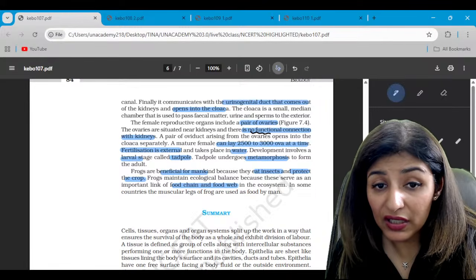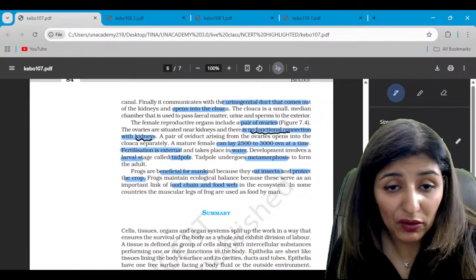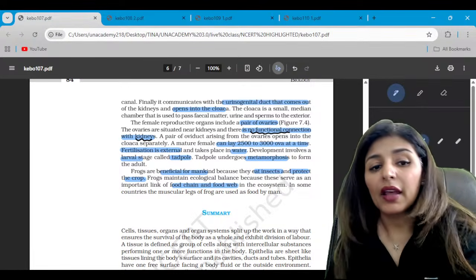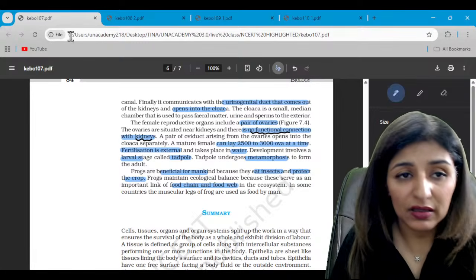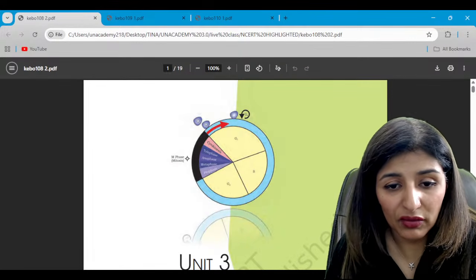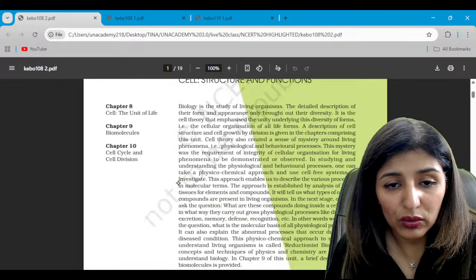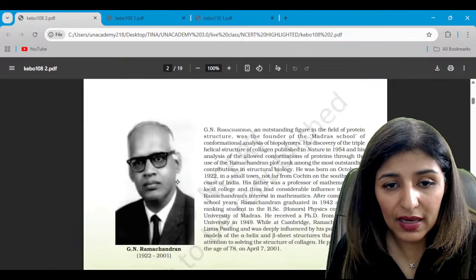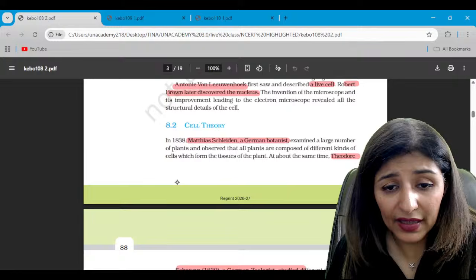So no functional connection with kidneys in the case of a female frog, right? And now fertilization is going to be external. So guys, with this we complete the structural organization of the frog. Now moving on to the third unit, that is the cell. Let's see the diagrams here.